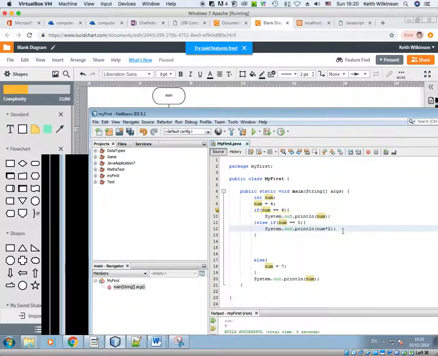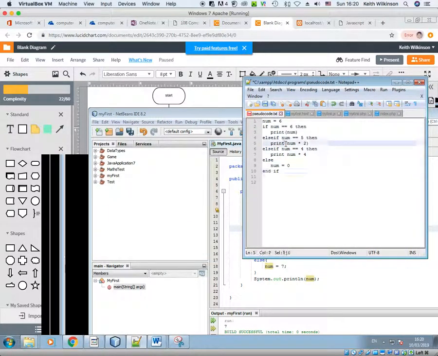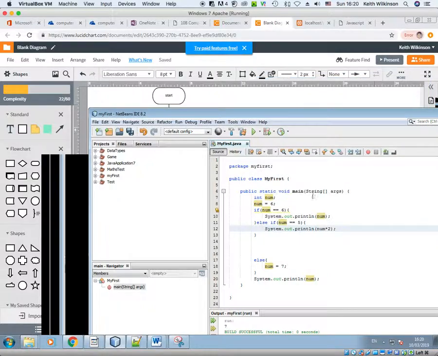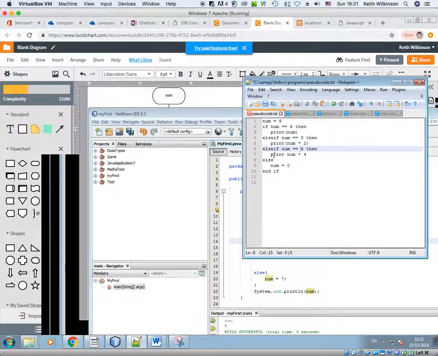Okay, so there's my first one. If we take a look at the Notepad++ on the pseudocode, we're doing num times 2 if it's 5, we're doing num times 4 if it's 4. So that's my next else if statement. Else if num is equal to 4, curly braces, System.out.println(num times 4), semicolon at the end, and that is my last one.